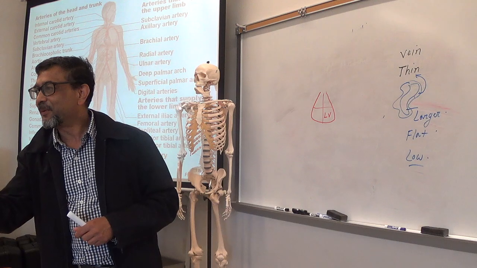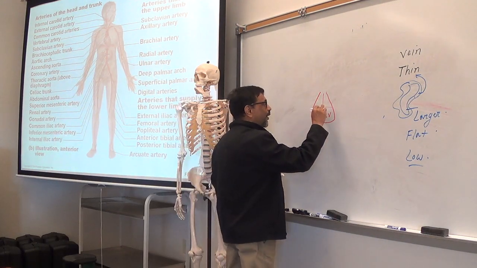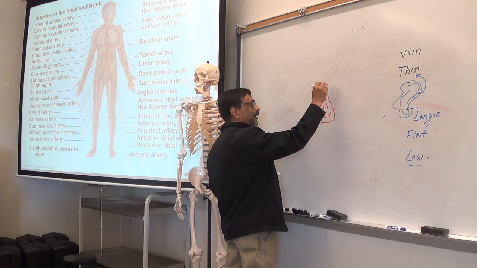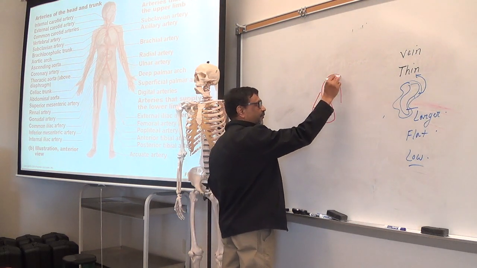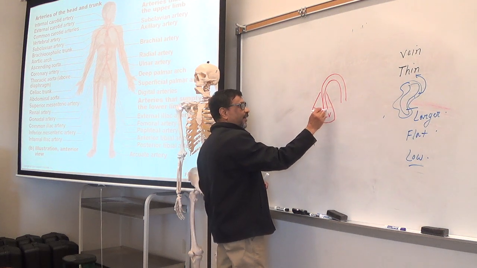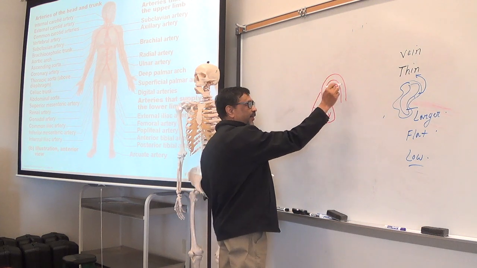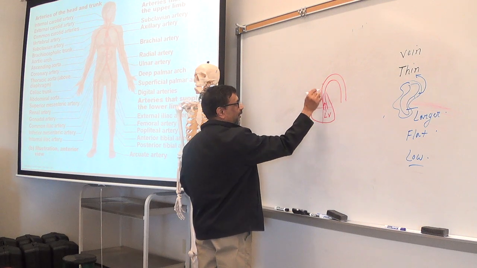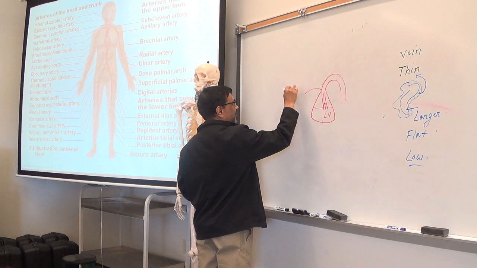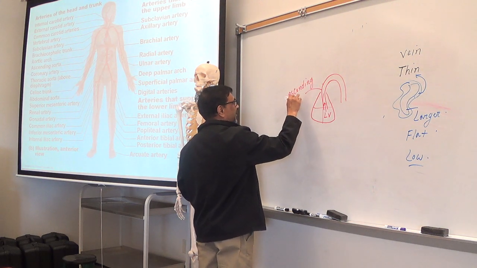Left ventricle pumps the blood, and blood enters into what? Aorta. Remember that? Aorta has 3 parts. So from the left ventricle, oxygenated blood enters into the aorta, and aorta has how many parts? 3. This part is called the ascending aorta.